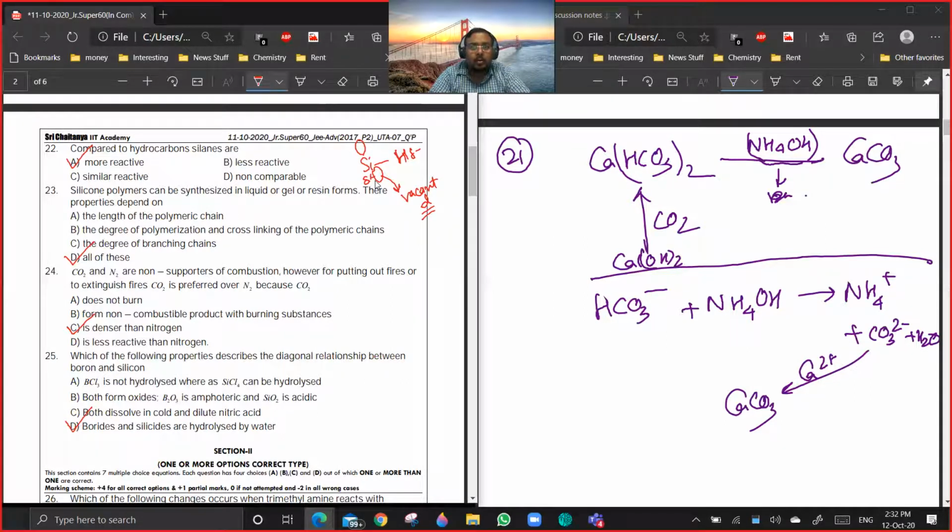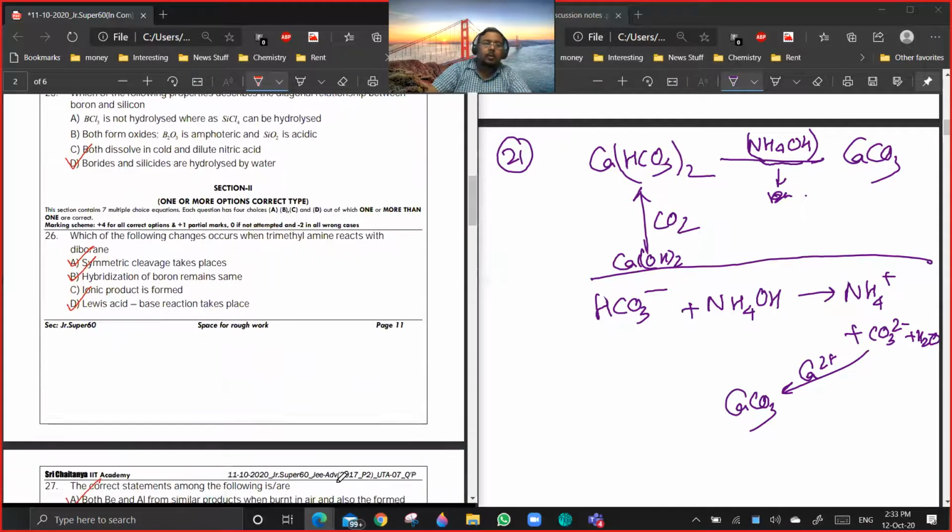That is the most non-combustible product. CO2 cannot burn actually, so it won't form any product. CO2 or carbon is already totally oxidized. It cannot be further oxidized. So formation of a non-combustible product is not an option. It does not react actually. So the option is C only, because it displaces air, being heavier than air. Okay, 25.